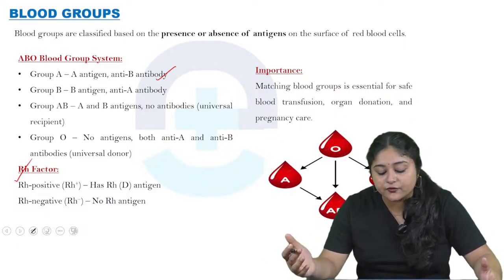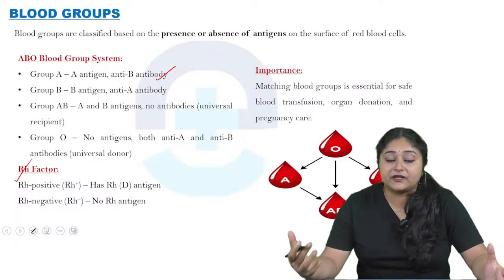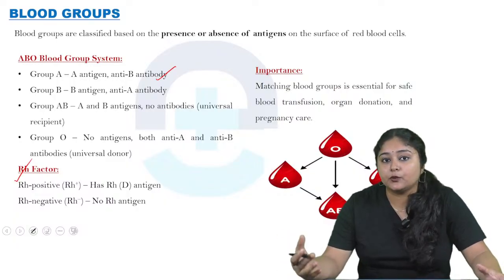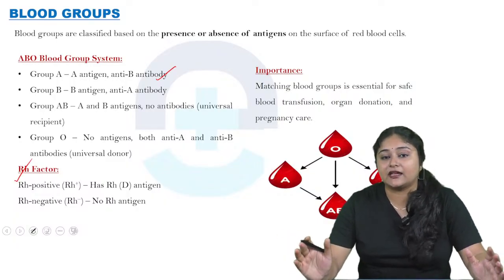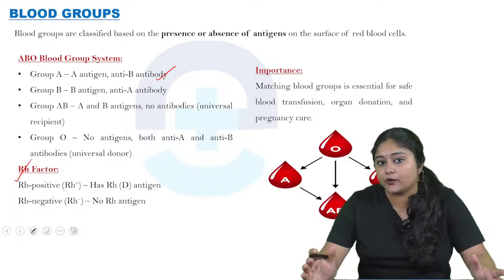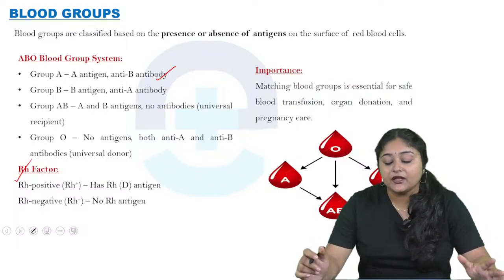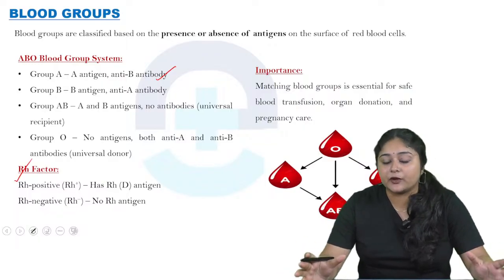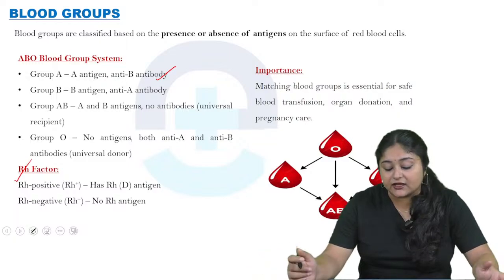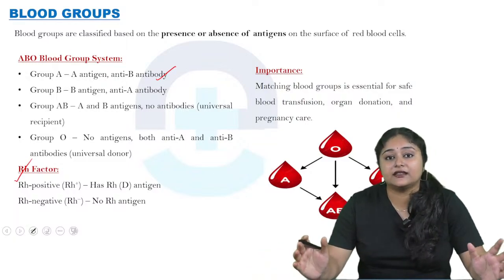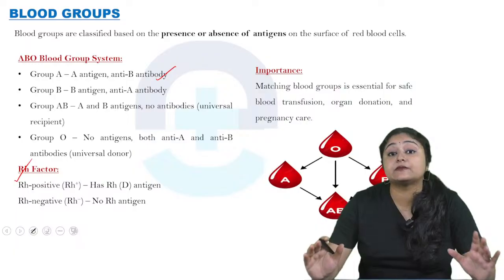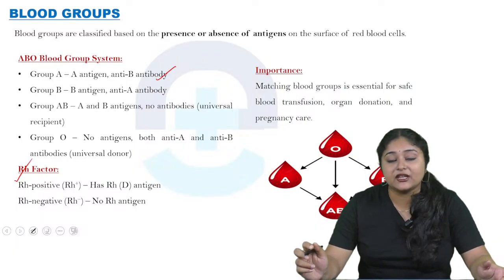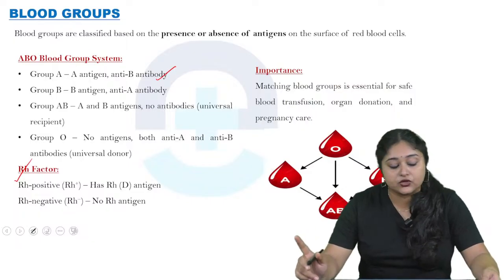there is a chance of mismatching of the blood. At that time the heart will not be able to pump the blood properly, while the body needs adequate blood flow, right? So what will happen, the brain will stop functioning and the heart also can't beat properly, so the person can die. That's why blood group matching is very important. During blood transfusion, organ donation as well as pregnancy, it's very much needed to check.